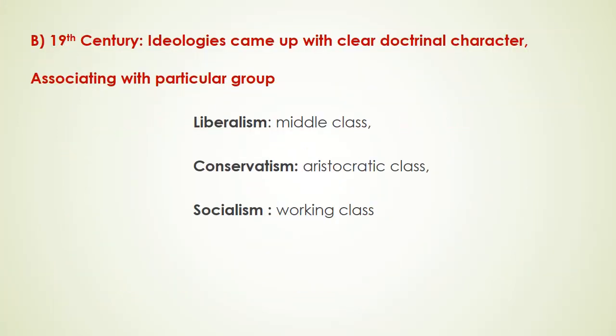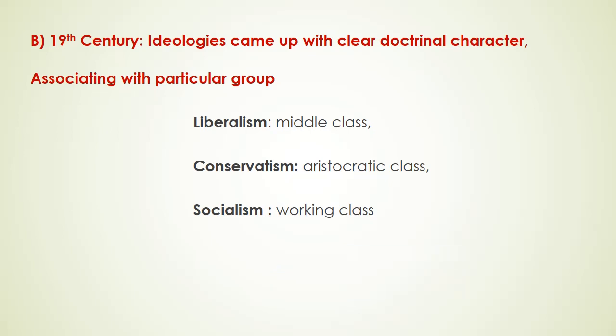The French Revolution gave the very important idea of liberty, equality, fraternity. The idea of individualism in the 19th century was supported by the capitalist class. The idea of socialism, or giving importance to society, was supported by the working class, and the idea of conserving tradition and religion was supported by the aristocratic class. Whatever ideas were created in the 18th century after the Enlightenment period formed into particular sets of ideas, and that converted into liberalism, socialism and conservatism.